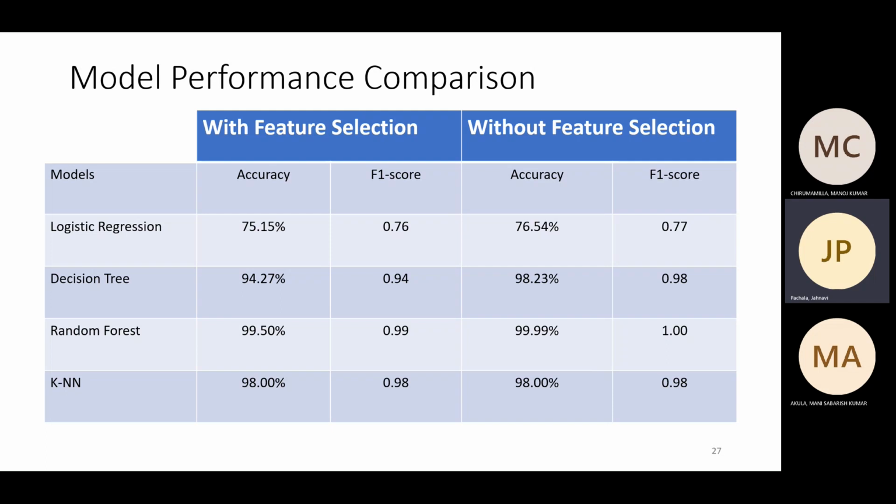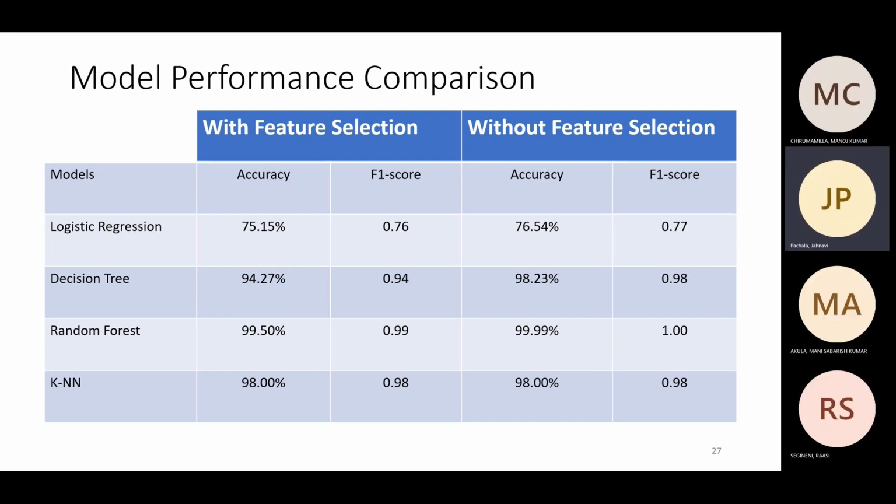The F1 score is the harmonic mean of precision and recall. These are important metrics which evaluate the performance of a binary classification model. By comparing F1, you will get to know which is the best algorithm. If we look at logistic regression here, we have high accuracy and F1 score without feature selection compared to with feature selection.